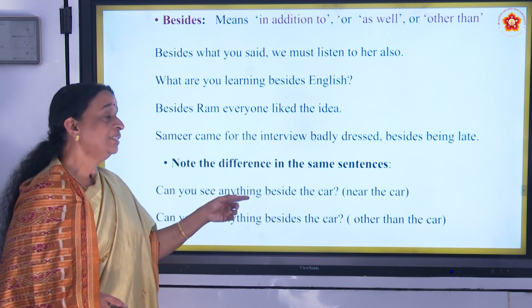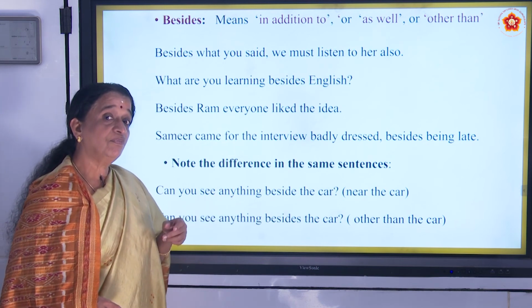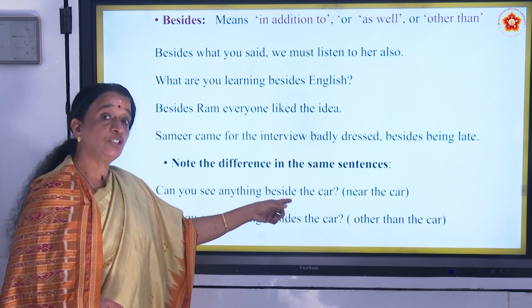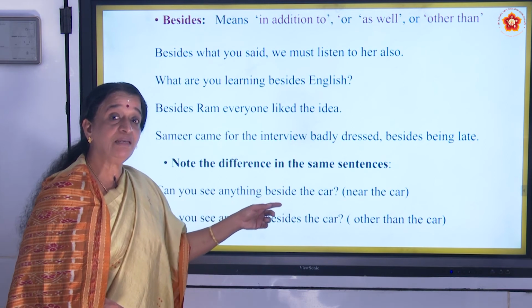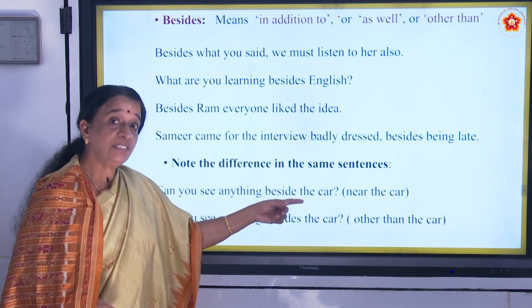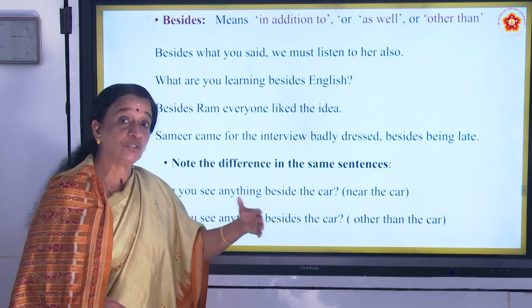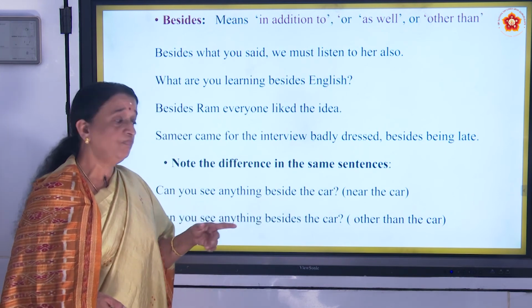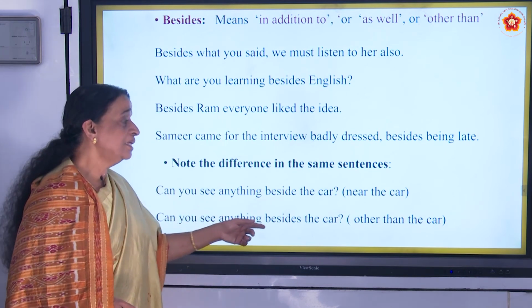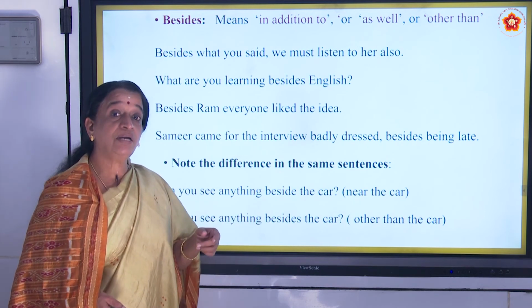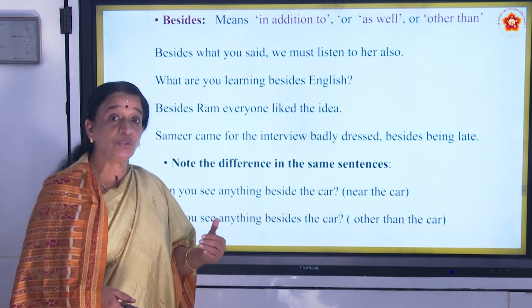Can you see anything beside the car? Beside the car. Here, there is no s. Can you see anything beside the car? Means it is near the car, next to the car. Can you see anything besides the car? Here, besides means in addition to the car.